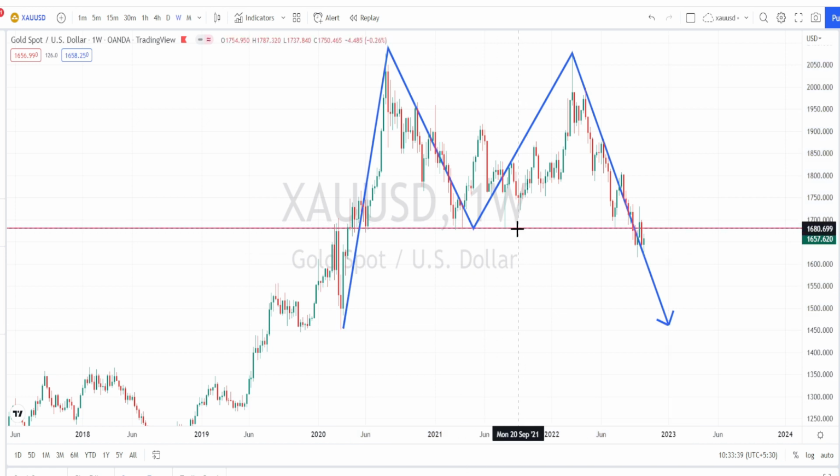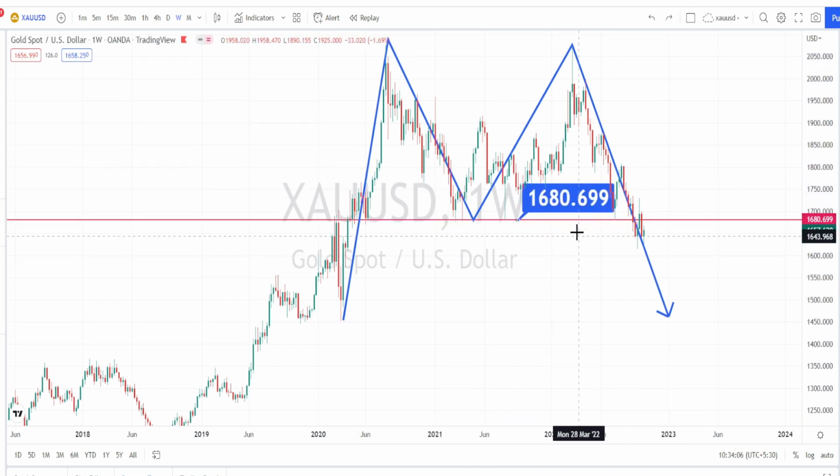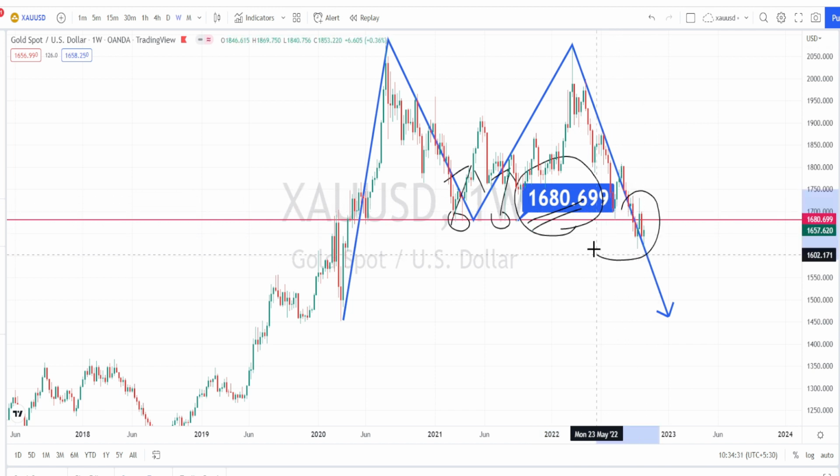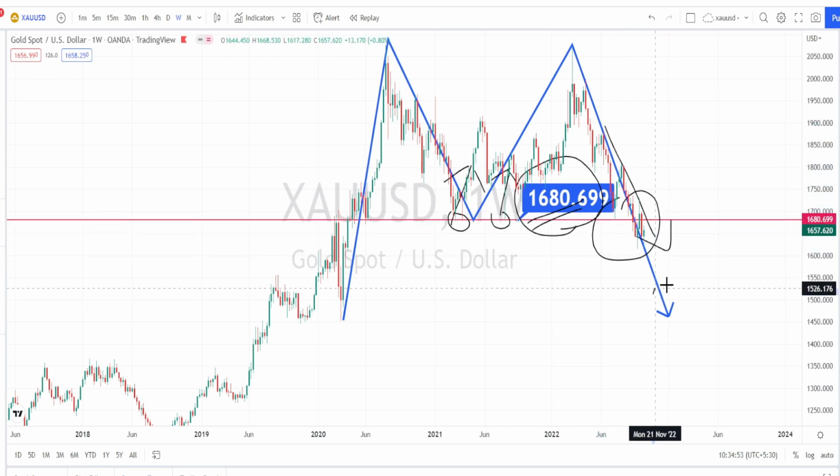We know from the past price action that this level of 1680 was acting as a very strong support, where the price bounced back in a bullish retracement every time we tried to break this strong support level. But the current price action has easily breached this support level, which confirms that the current bearish trend will continue.